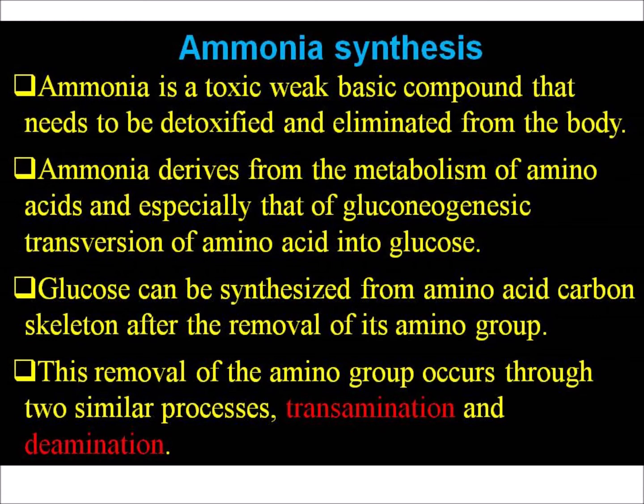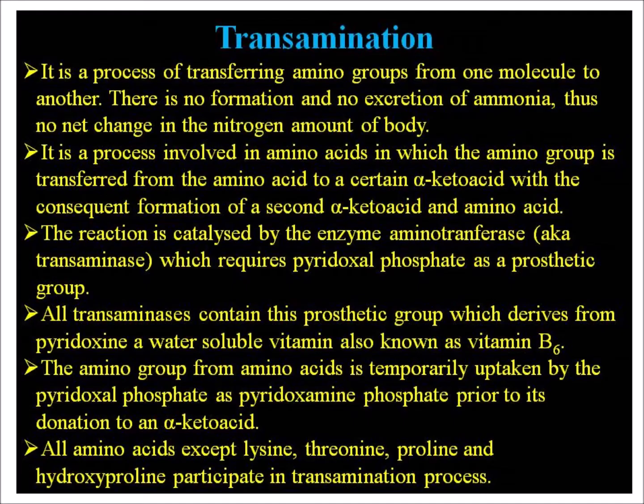Ammonia is derived from the metabolism of amino acids, especially that of gluconeogenesis, the conversion of amino acids into glucose. Glucose can be synthesized from the amino acid carbon skeleton after the removal of its amino group. This removal of the amino group occurs through two similar processes, transamination and deamination. We can see what deamination and transamination are in detail.